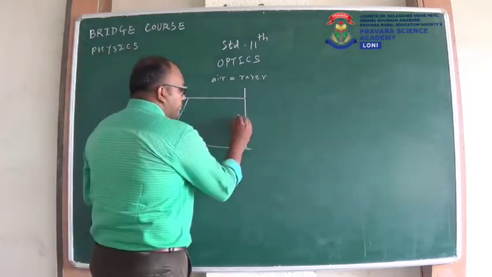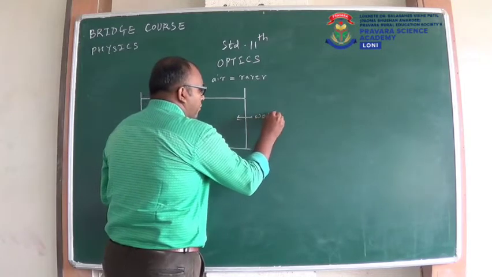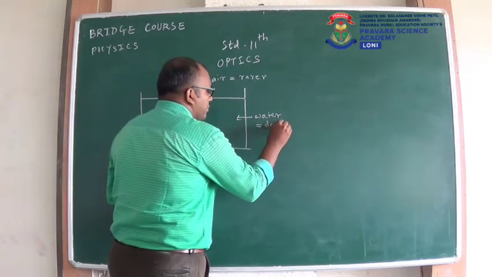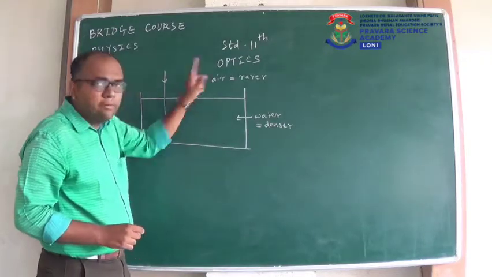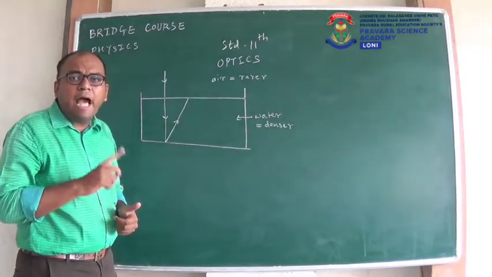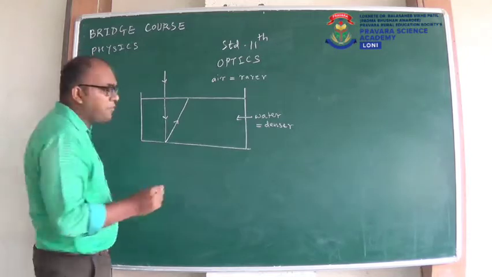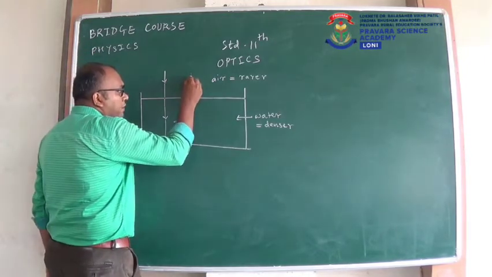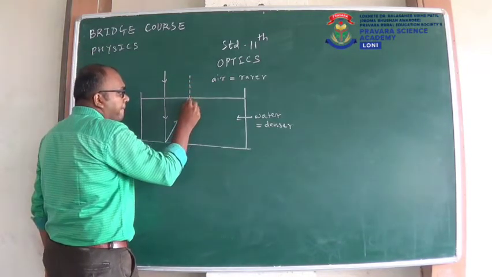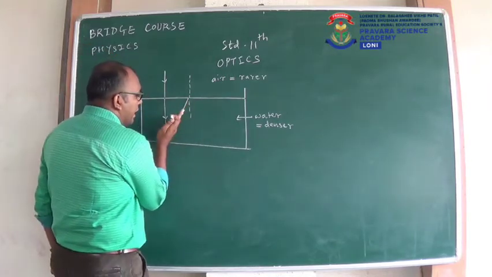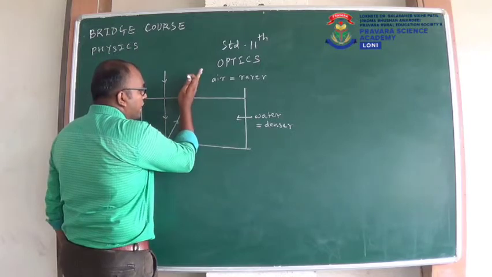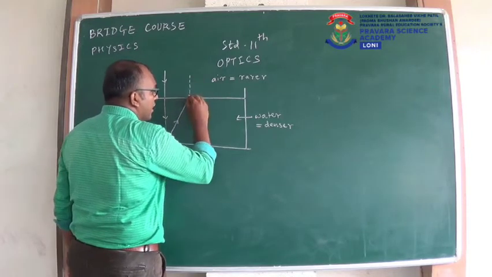So this will be water, and water will be denser medium. And I told you, whenever light travels from denser medium to rarer medium, it will bend away from the normal. So if I draw a normal here, it was supposed to go straight, but it will bend away from the normal. So like this it will be.